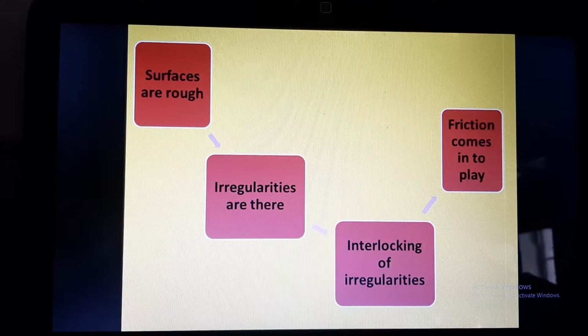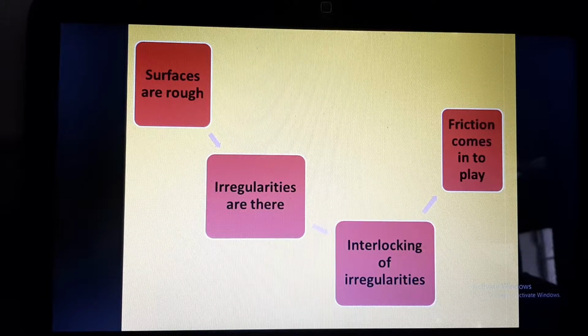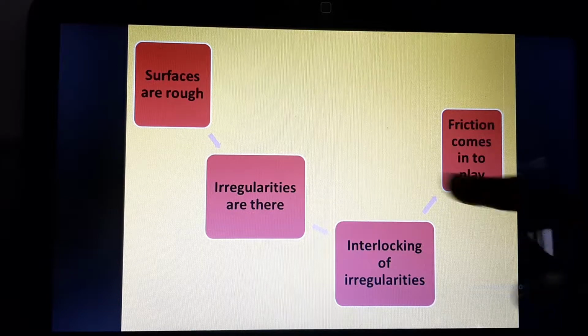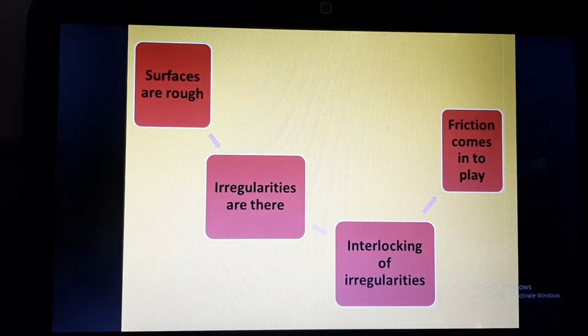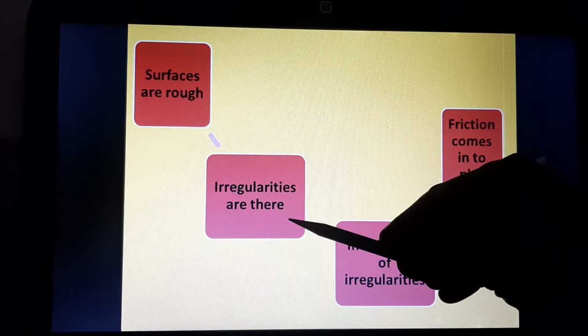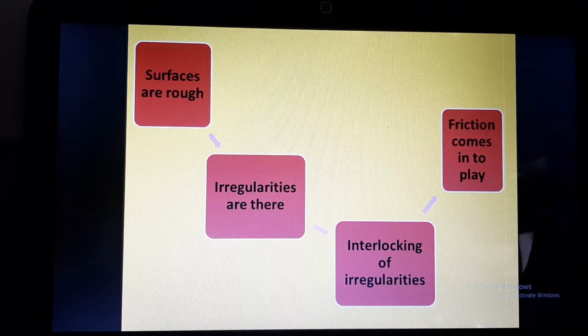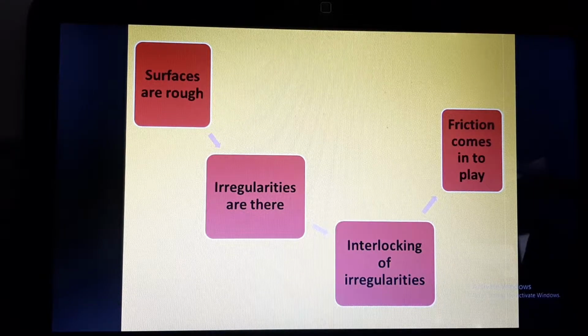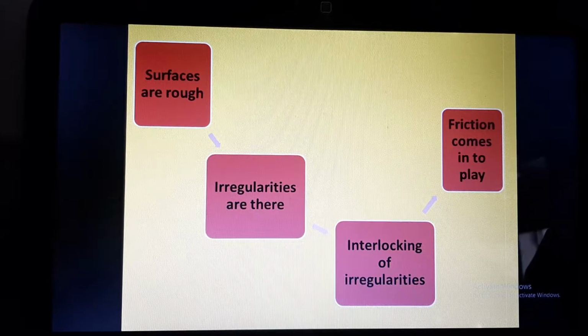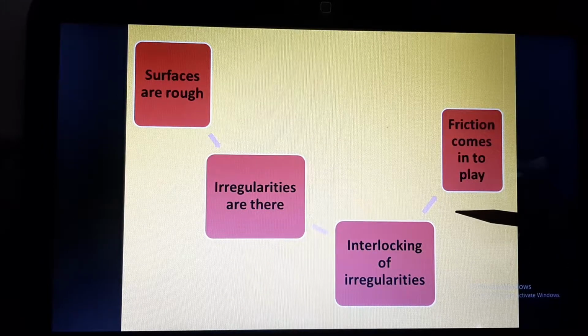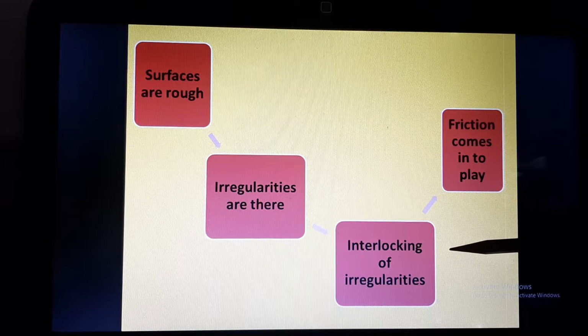Now we should know why a surface appears rough to us. If I say that the road is rougher than the tile floor of our house, why is the road rough? Because the road has irregularities in the surface. Whenever there are irregularities in the surface, we say that the surface is rough. Now these two surfaces which are coming in contact have irregularities in them. The upper surface has irregularities and the lower surface also has irregularities.